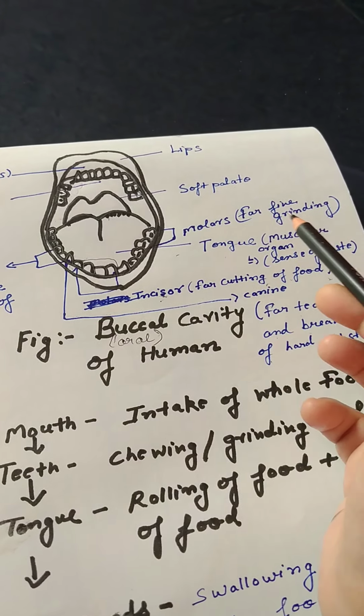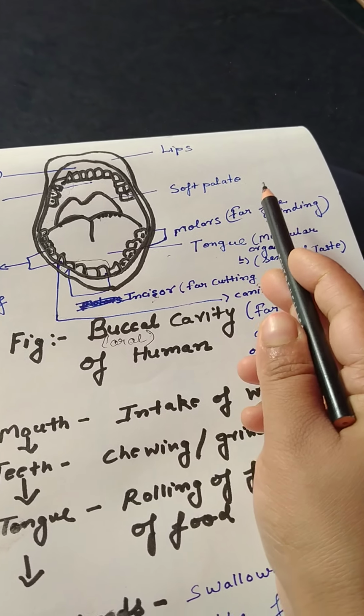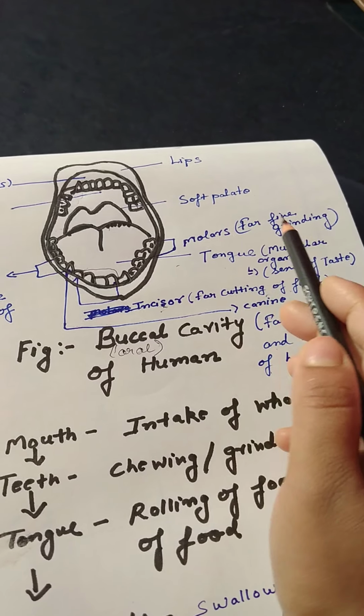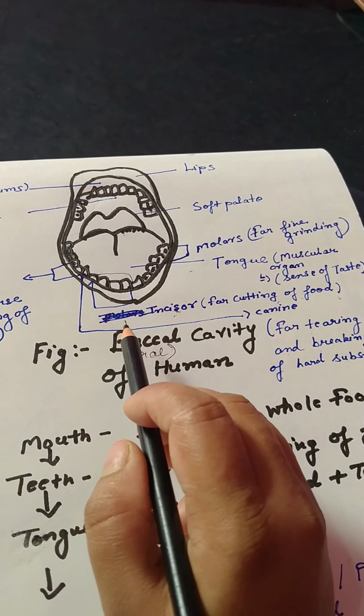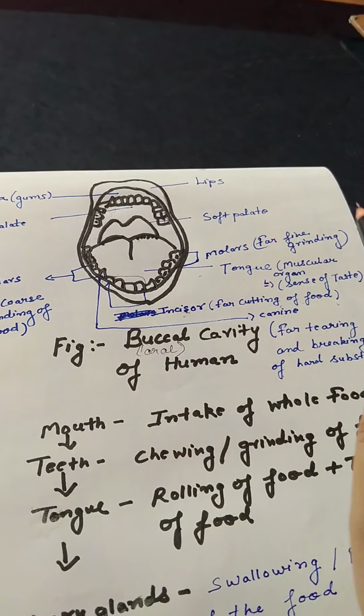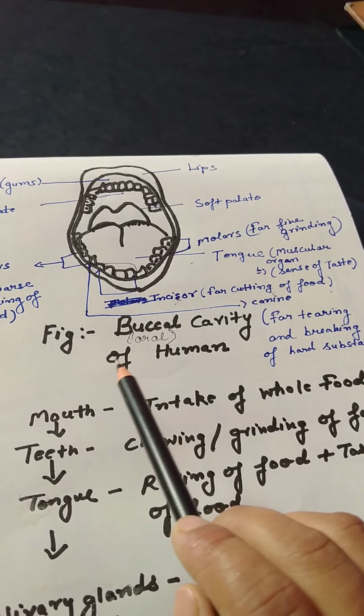And the last set of teeth are called molars. They help in fine grinding of food. They grind our food into very fine particles. Now see the buccal cavity. These are the uses of teeth. I have explained it by diagram.